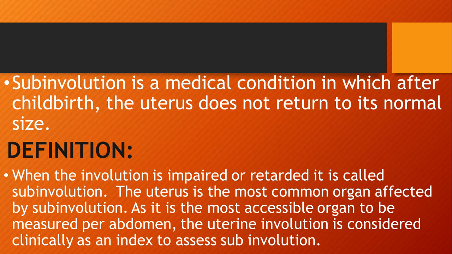Uterine involution is considered clinically as the index to assess subinvolution. As I discussed in the previous class, fundal height as well as vaginal discharge along with fever are very important indicators for early identification of complications of the postnatal duration.